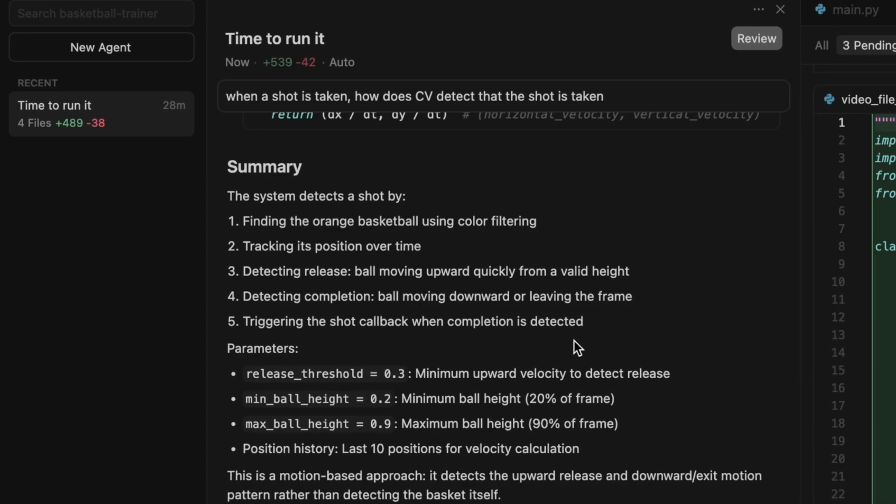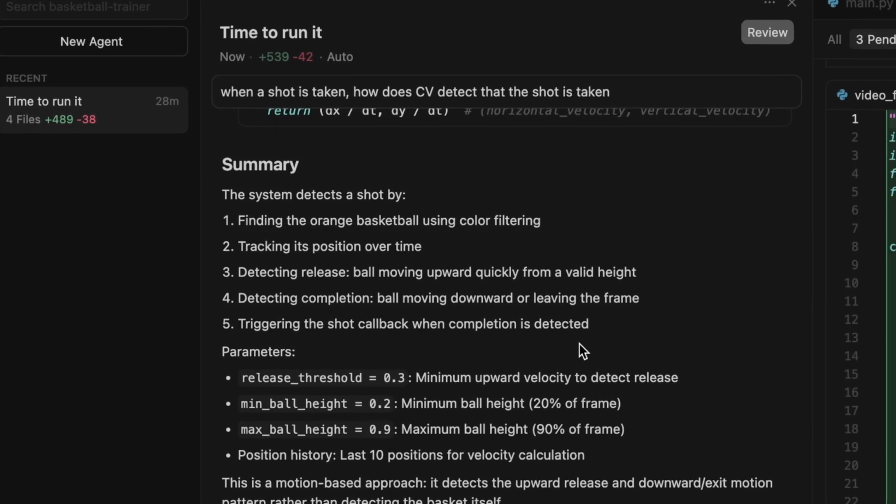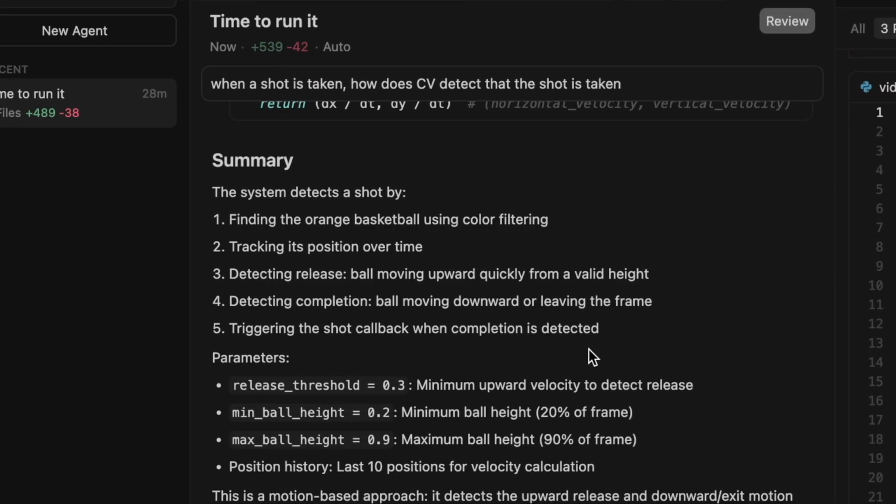So naively, I thought we were using OpenCV to actually determine when a shot was taken and when it was scored or missed. So then I thought the fault actually lied in the code that deals with OpenCV. And part of that was actually correct. Turns out the app detects a shot first by finding the orange basketball using color filtering, second, tracking its position over time,